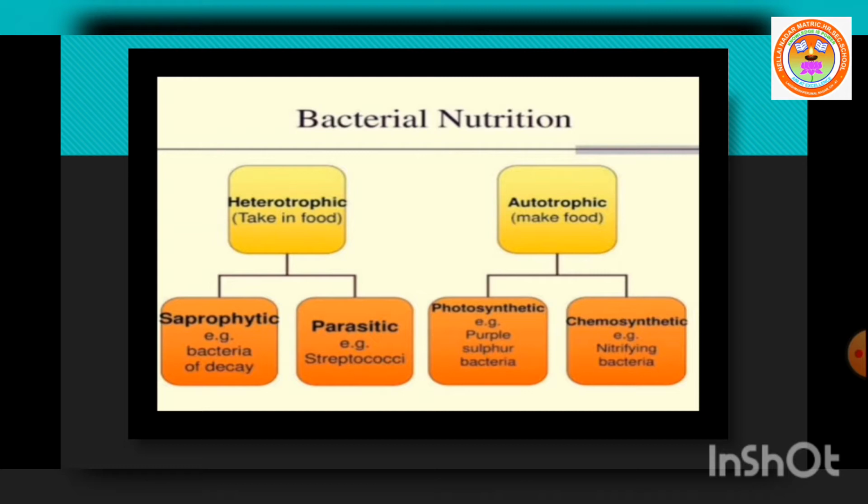Next, heterotrophic bacteria cannot prepare their own food due to the absence of chlorophyll pigment. So they obtain nourishment from other sources. They may be parasite, saprophyte or symbiote.